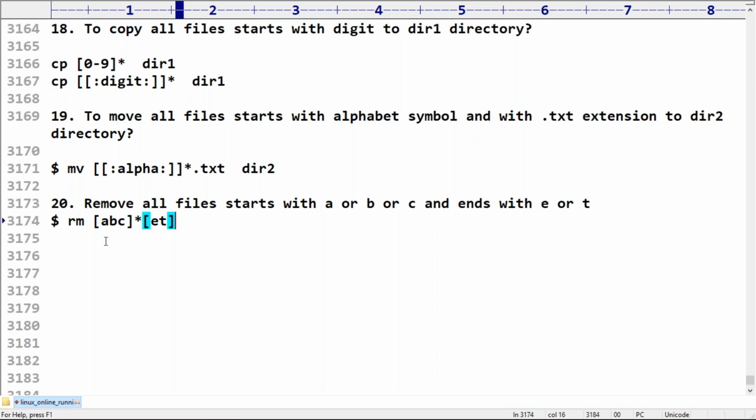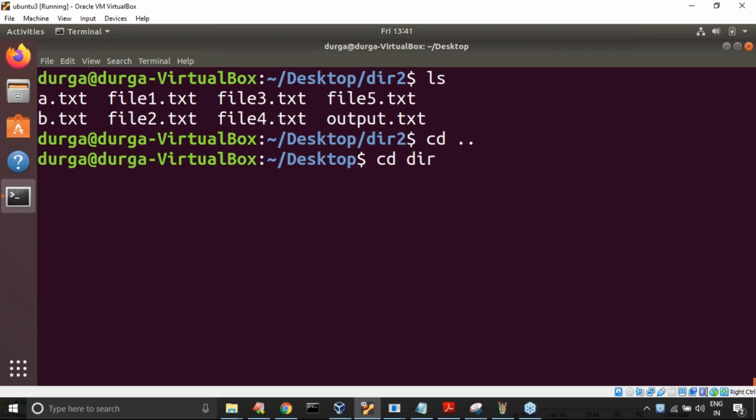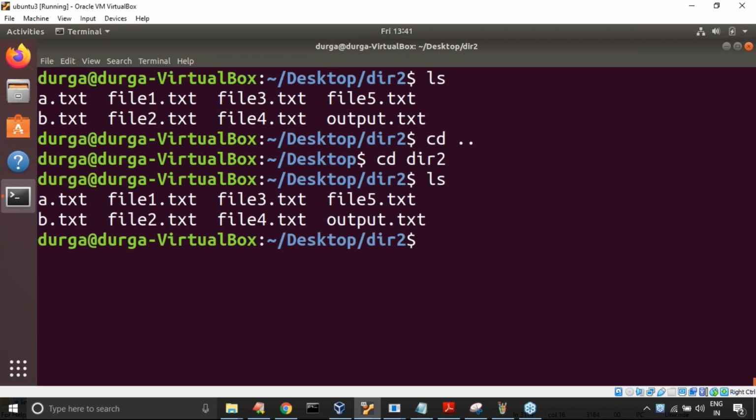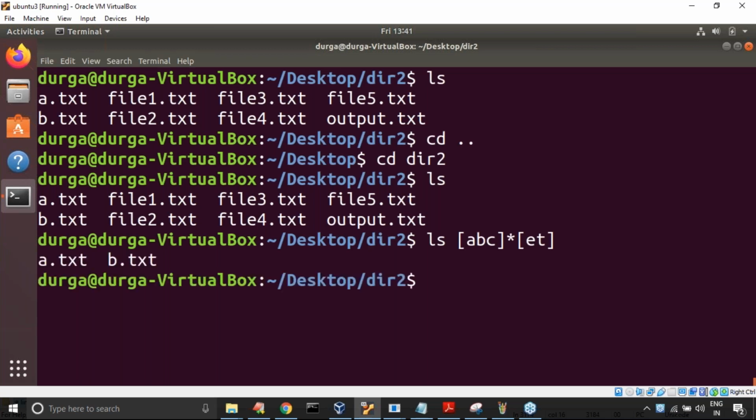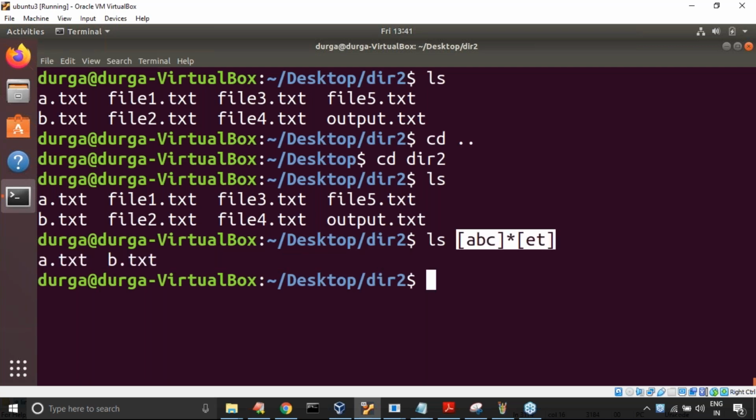Observe very carefully, sir. Starts with a or b or c and ends with ert. Sir, first, do you have any such files? Let me cross check. Now go back, or otherwise in dir2 you can happily execute it, sir, in dir2 itself. Now let me cross check with ls. I have a.txt and b.txt, which fulfill this requirement. Let me use the rm command.